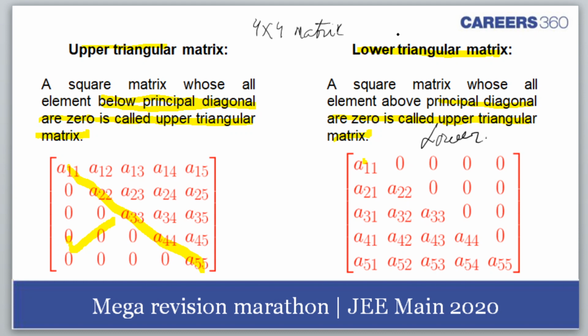And let's say I have to make a lower triangular matrix. A 4 by 4 lower triangular matrix I have to make. And I only have to use 1 and 2. These are the elements which I can make use of. Can you tell me how many different